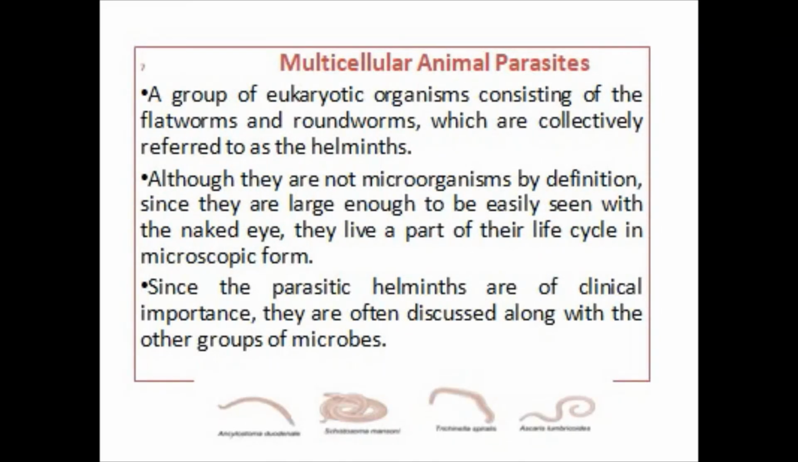Coming to the seventh group of microorganisms, multicellular animal parasites. A group of eukaryotic organisms consisting of the flatworms and roundworms are collectively referred to as the helminths. Although they are not microorganisms by definition, since they are large enough to be easily seen with the naked eye, they live a part of their life cycle in microscopic form also. Since the parasitic helminths are of clinical importance, they are often discussed along with the other groups of microbes. Some examples are Ancylostoma, Schistosoma, Trichinella, and Ascaris.